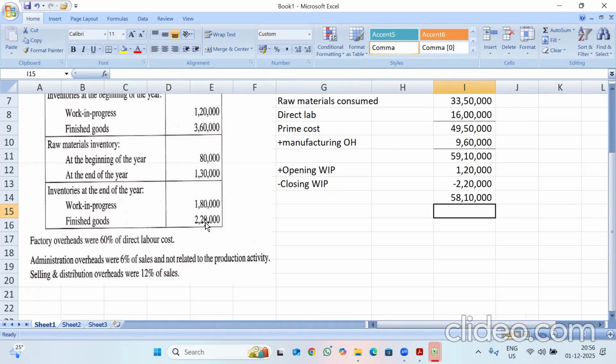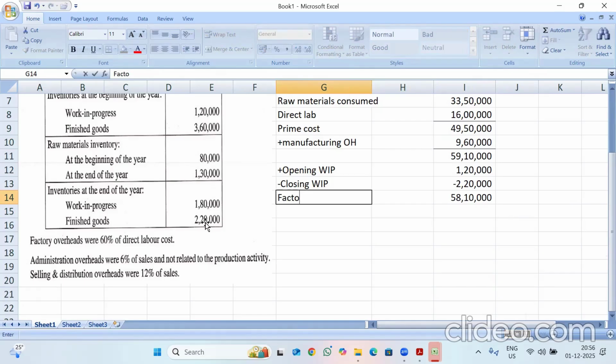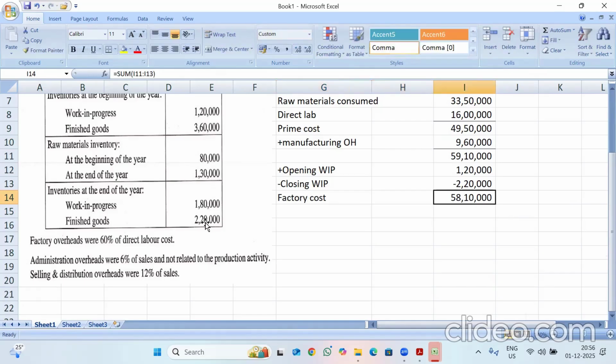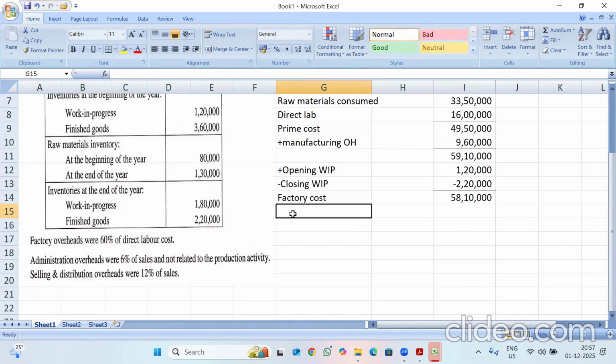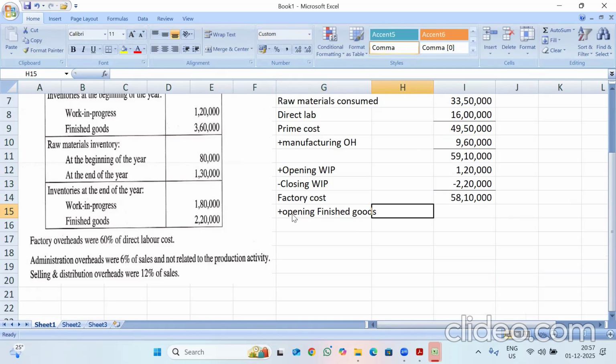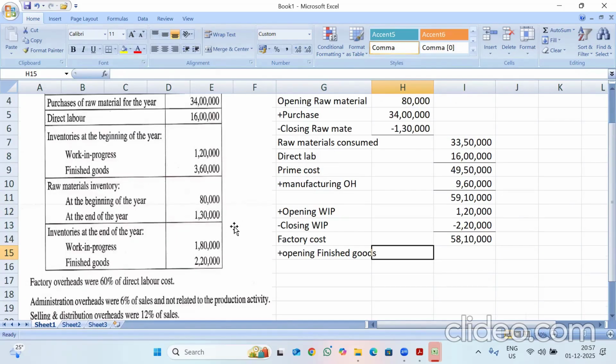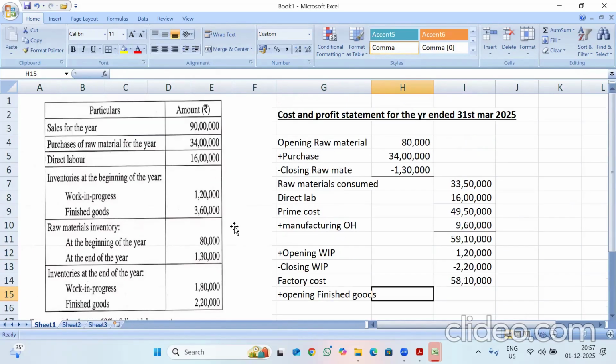So usually my problem will be like this. Factory cost I will put. After that I will add administrative overheads. But in this case administrative overheads are not related to production. So I should not add administrative overheads. Before that I want to give adjustment for opening finished goods. So remember, if my administrative overheads are not part of production, then I want to give adjustment for opening and closing finished goods right after calculating factory cost itself.